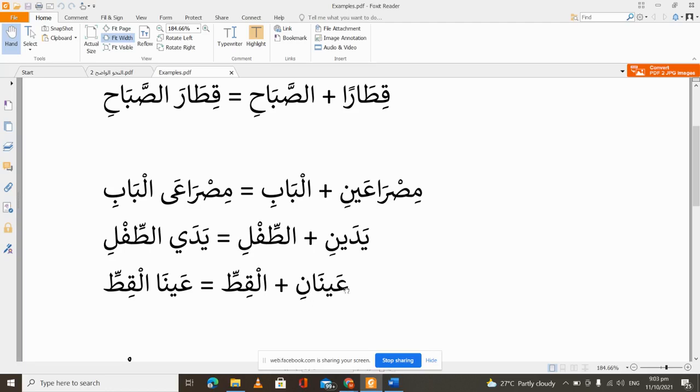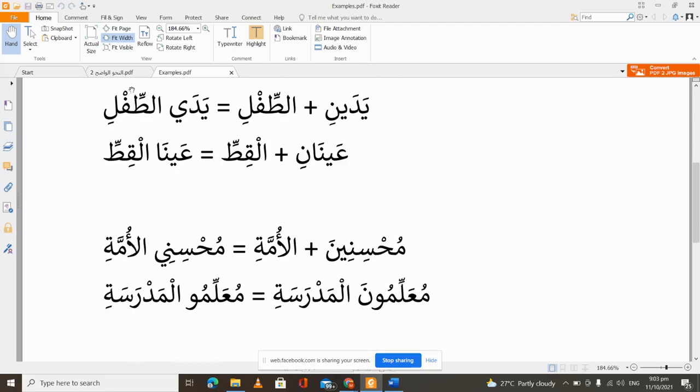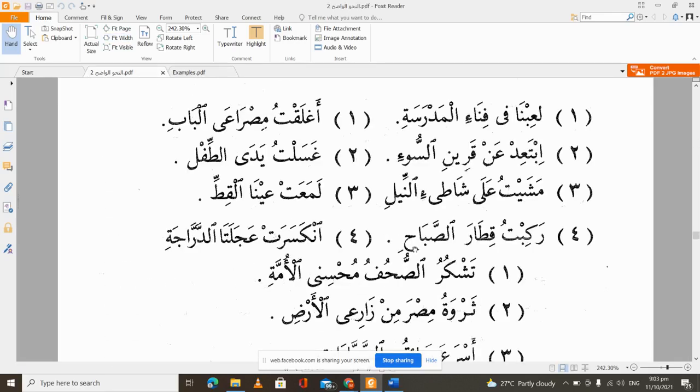So what happened here? Aynani, in its raf' state, we use alif and noon to denote muthanna. So we have aynani, and when we now add al-qitta to it, when we relate it to a mudaf ilayhi, which is qitta, it now becomes ayna al-qitta, the two eyes of the cat shone. So finally we are going on to the last part.